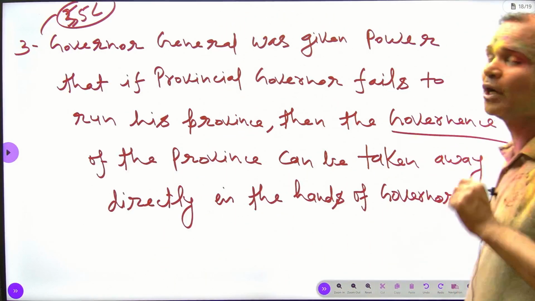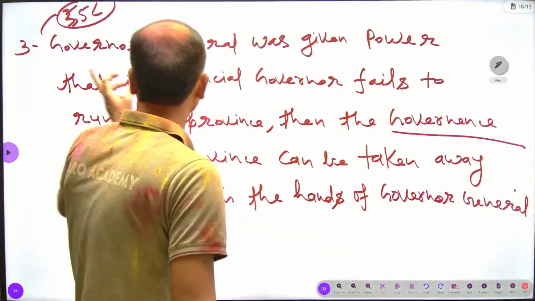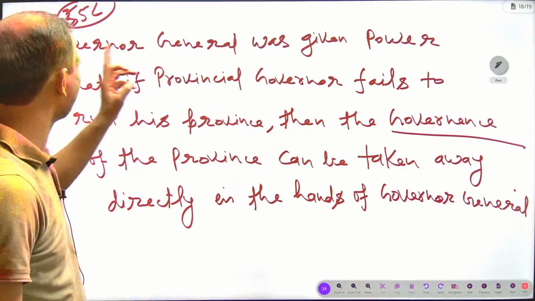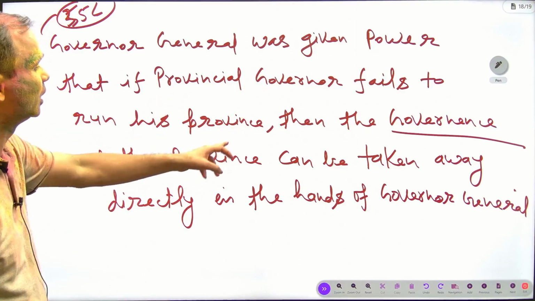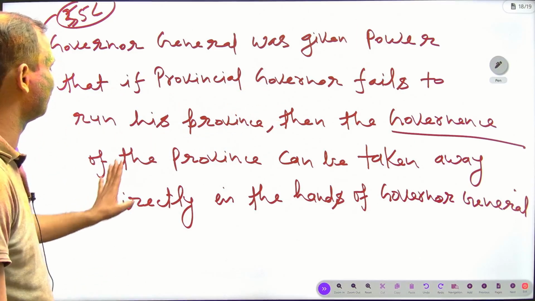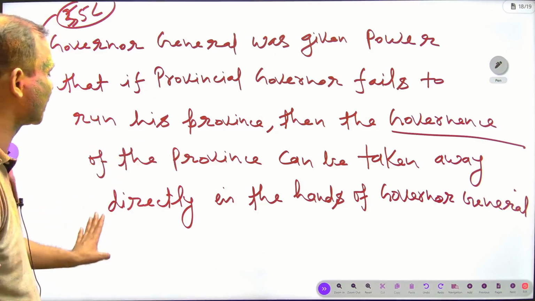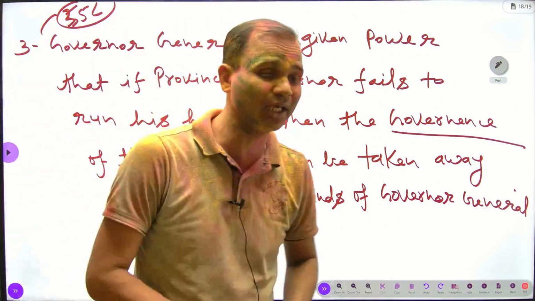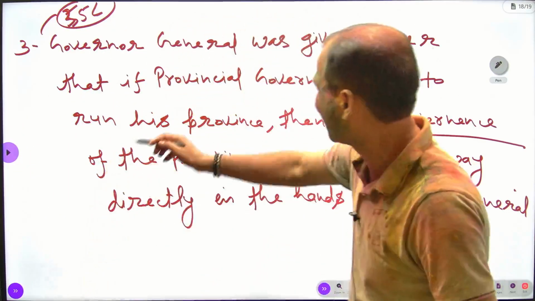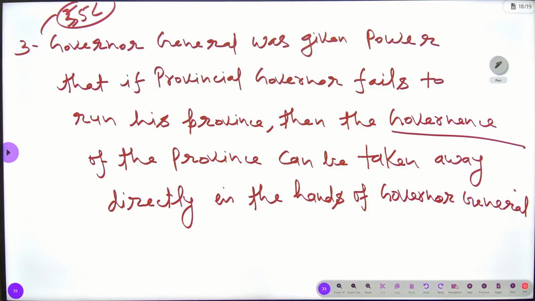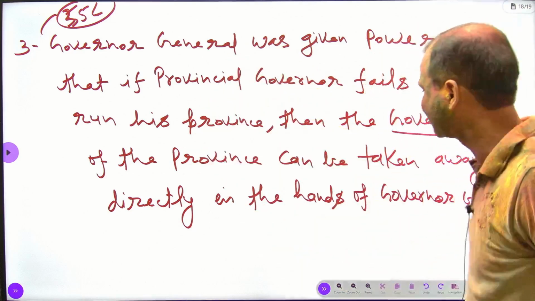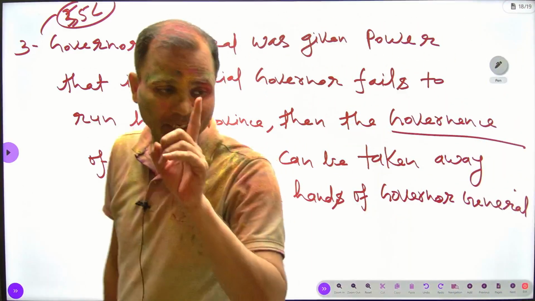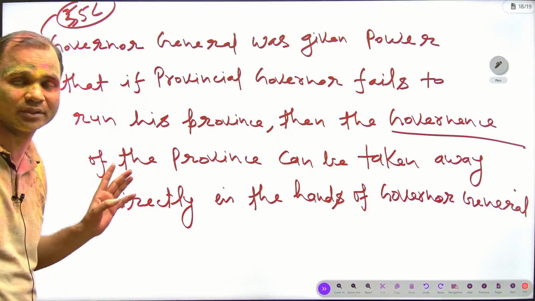Now another important point is that the Governor General was given power that if a provincial governor fails to run his province, then the governance of the province can be taken directly into the hands of the Governor General. This point is the same as we find in our Indian Constitution, Article 356. You can compare this provision with Article 356 of the Indian Constitution.